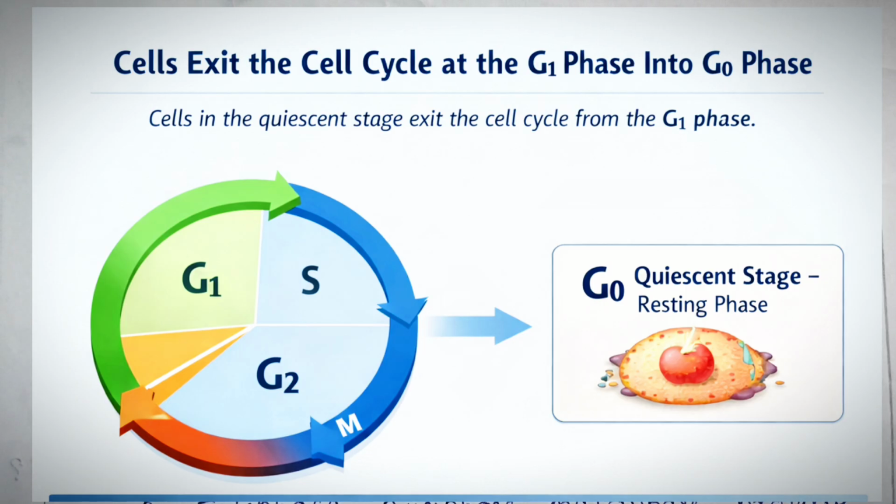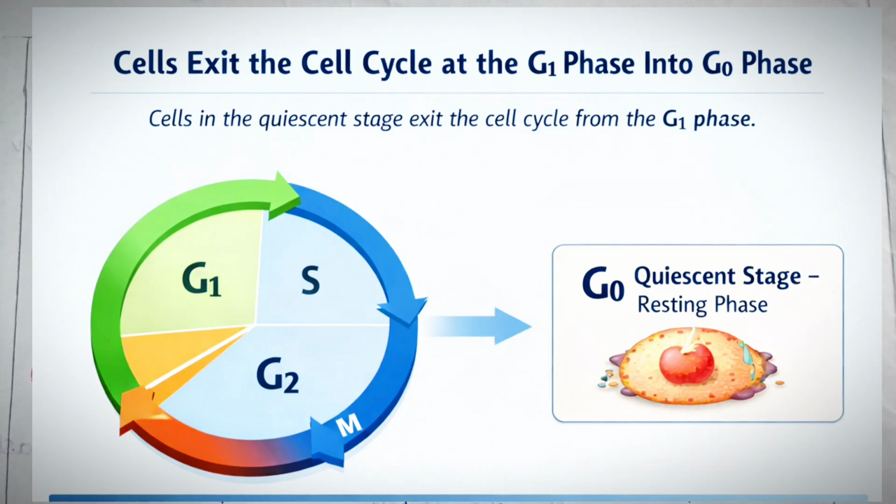G1 has a checkpoint. When conditions are favorable, it enters into the S phase. When conditions are unfavorable or the cell is specialized to do a specific function, then cells exit from the cell cycle from G1 phase and enter into the G0 phase or quiescent phase.